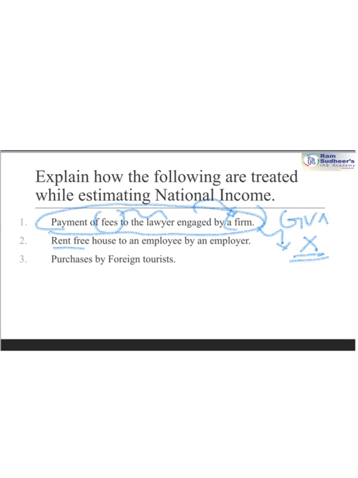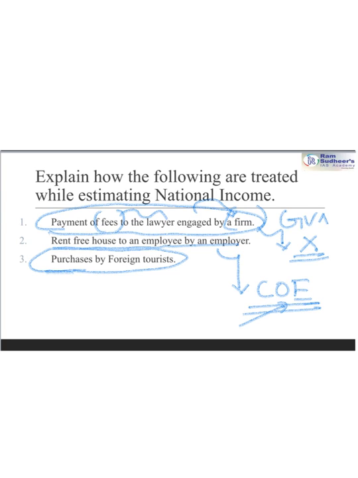Rent-free house to an employee by an employer. Now, though it is rent-free, it is given by the employer to the employee. It is part of compensation to employees, part of the wages, and therefore it is included in the national income. Very important. Purchases by foreign tourists. This was already asked in the exam in 2010.